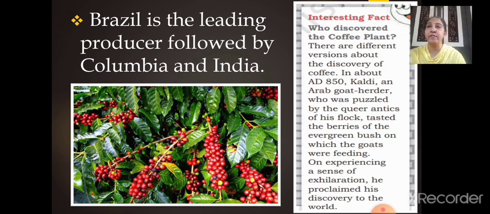Here the images of the coffee plantation have been given to you, and here is one important fact given in your textbook related to coffee. Who discovered the coffee plant? There are different versions about the discovery of coffee. In about AD 850, Kaldi, an Arab goat herder who was puzzled by the queer antics of his flock, tasted the berries of the evergreen bush on which the goats were feeding. On experiencing a sense of exhilaration, he proclaimed his discovery to the world. This is how the coffee plant was discovered.